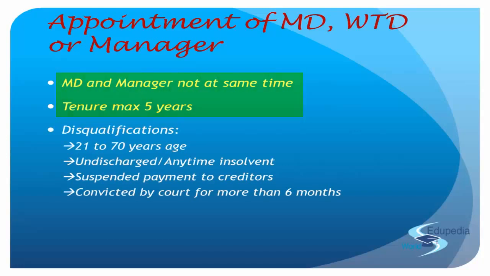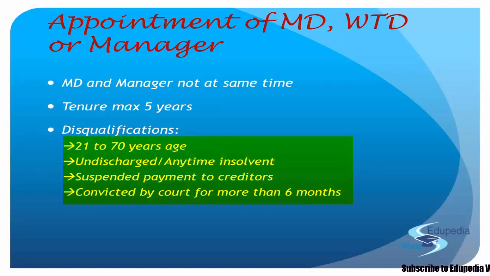Now disqualification. Now there are certain disqualifications which if attracted you cannot appoint that person, and after appointment if it is attracted, that person is disqualified, right? He has to vacate the office. So a company shall appoint or continue the employment of any person unless and until these disqualifications have been attracted to that person. So the first, age: a person who is below the age of 21 years, right, shall not be appointed as a managing director, whole-time director or a manager, shall never.